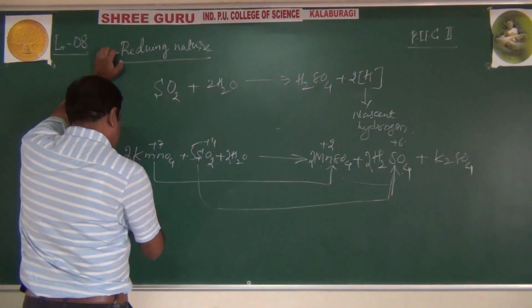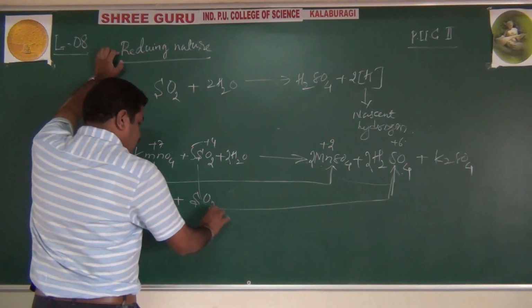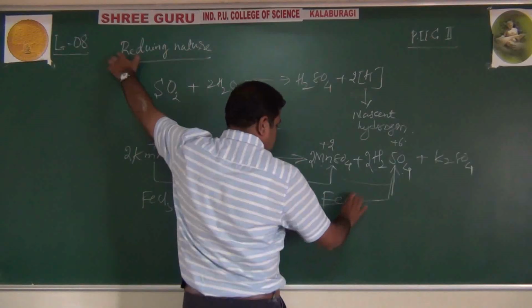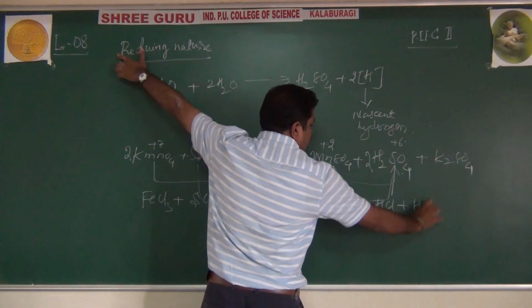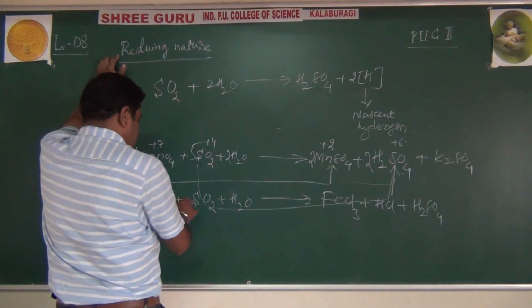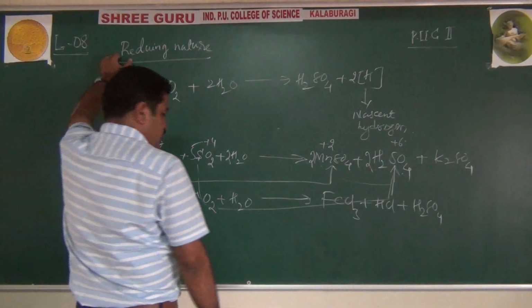Not only that, even ferric chloride, FeCl3, with SO2 in neutral medium, 2 FeCl3, HCl and H2SO4. Very important. That is 2 SO2 and 2 H2O.